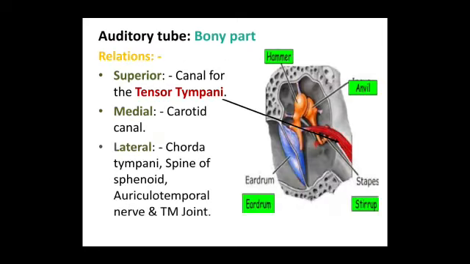So coming to the relations, superiorly you have the canal for the tensor tympani muscle, medially the carotid canal, laterally the spine of sphenoid. Medial to the spine of sphenoid is the chorda tympani nerve, and lateral to the spine of sphenoid is the auriculotemporal nerve, and more lateral is the temporomandibular joint.